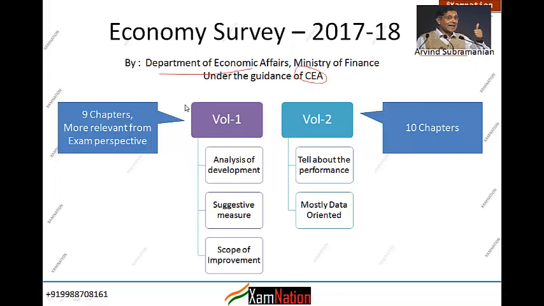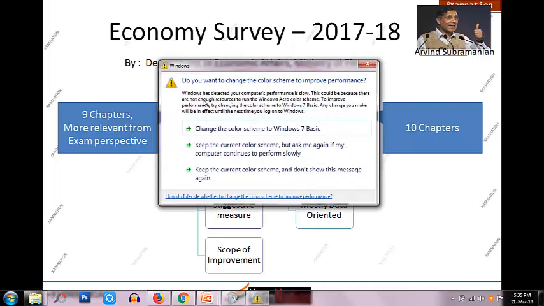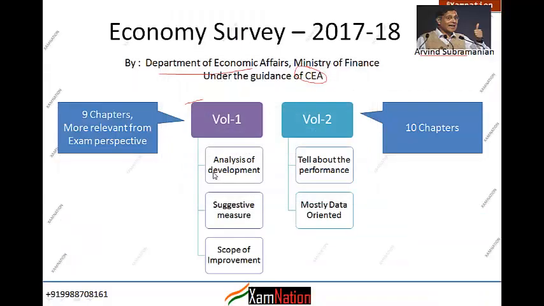Now volume 1 is more of an analytic type of document. It judges how the economy has performed, what the various shortcomings are, and what the various challenges are, at the national as well as the international level. Whereas volume 2 talks about what India has achieved. It's more of a data-oriented volume.